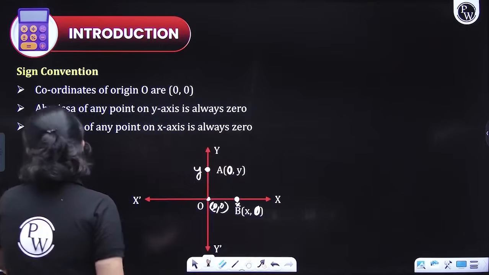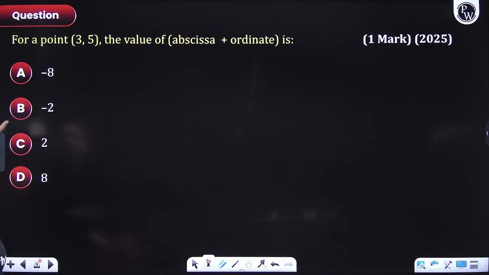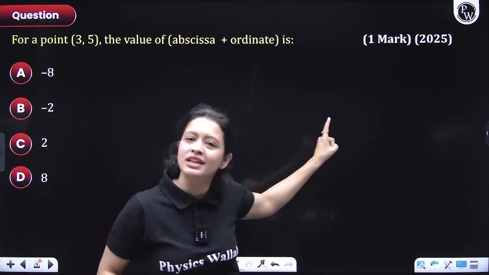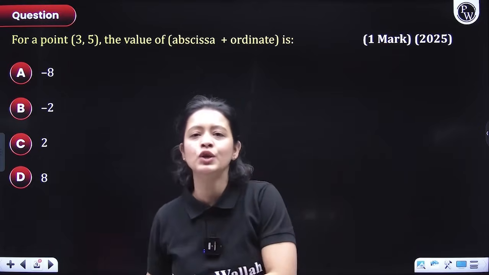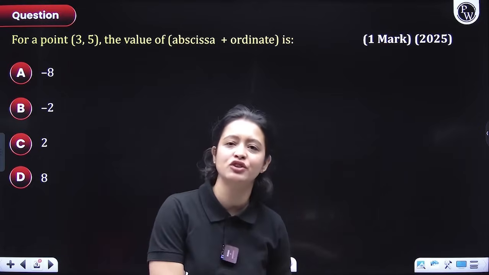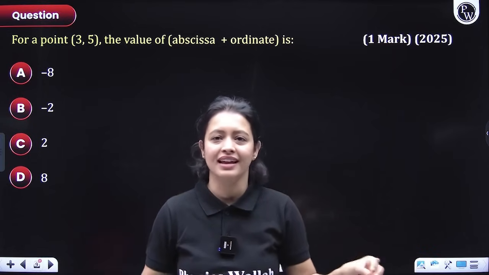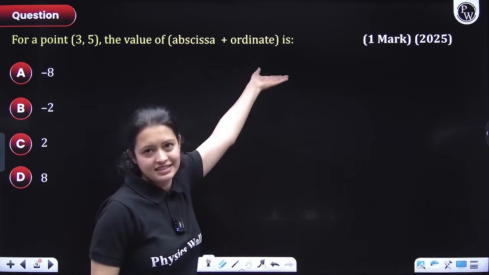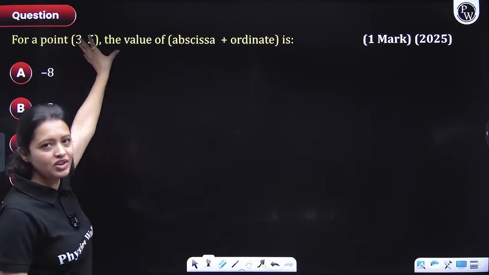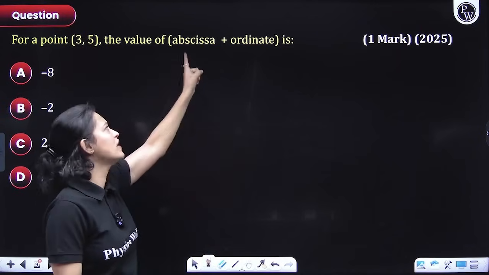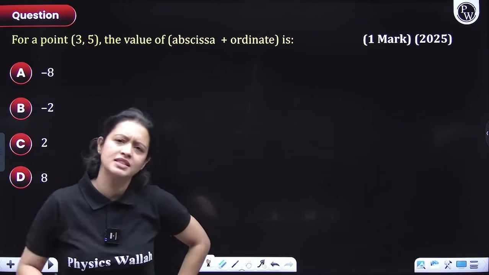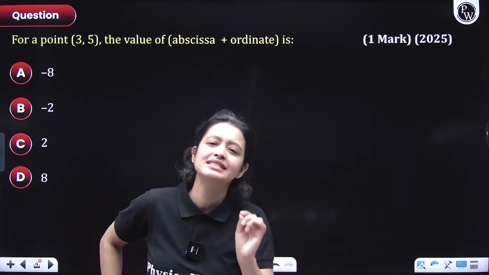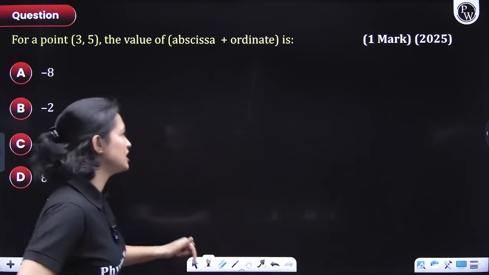Now let's move on, people, and discuss this very simple question that came in 2025. If you think that from this chapter the only thing you need to do is mug up the distance formula and the section formula and that's it, then no. You should know the basics that we just studied. It's important for questions like these. See here what they have given. They have given a point (3, 5) and they have simply asked you the value of abscissa plus ordinate. If you have forgotten what abscissa and ordinate are because you thought that was in 9th grade, then you would have lost a very simple 1 mark. So please make sure that you cover your basics.